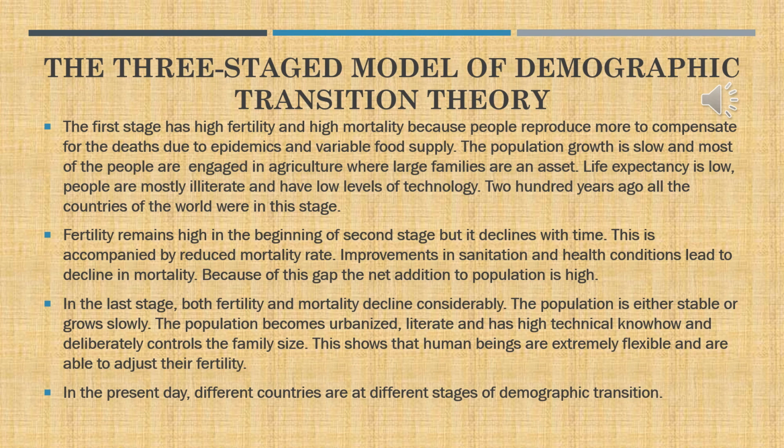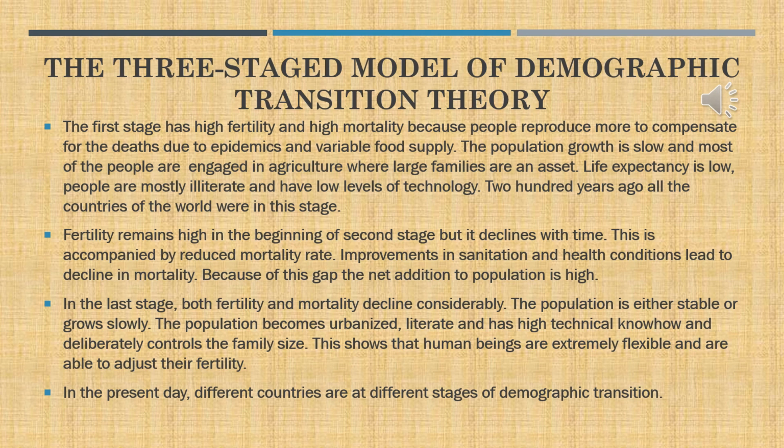In the second stage, fertility remained high. This was accompanied by a reduced mortality rate. Improvements in sanitation and health conditions led to the decline in the death rate, mortality. Because of this wide gap, the net addition of population was very high.